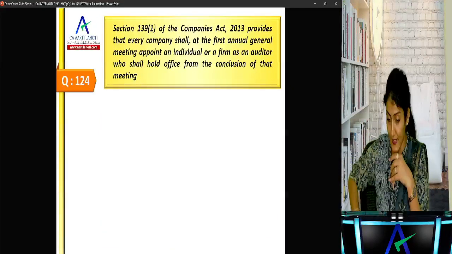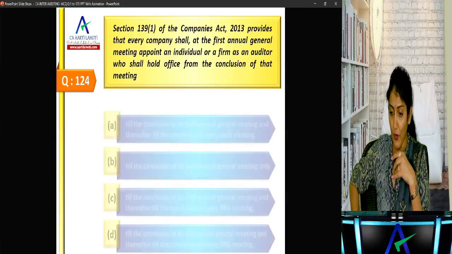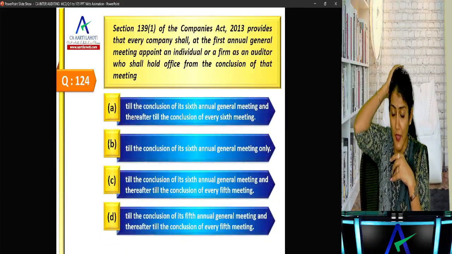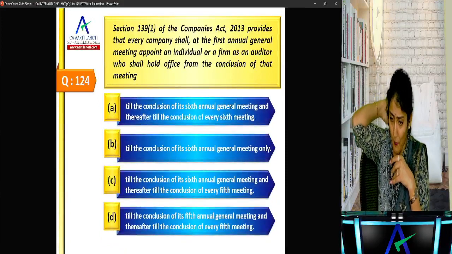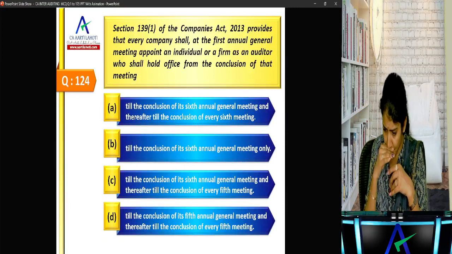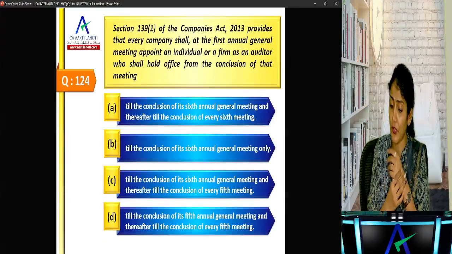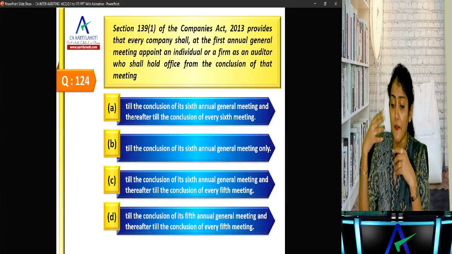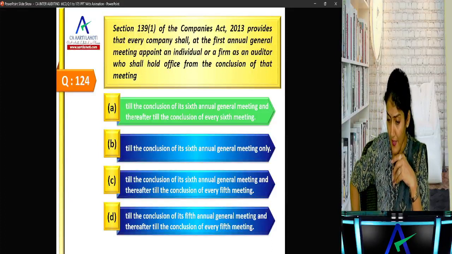So 30, 60. Right. 139(1) of the Companies Act provides that every company at the first AGM appoints an auditor who shall hold office from the conclusion of that meeting till the conclusion of the sixth meeting, and thereafter till the conclusion of every sixth meeting.